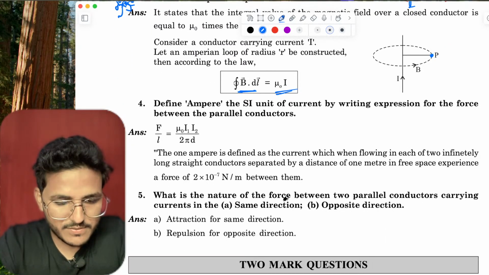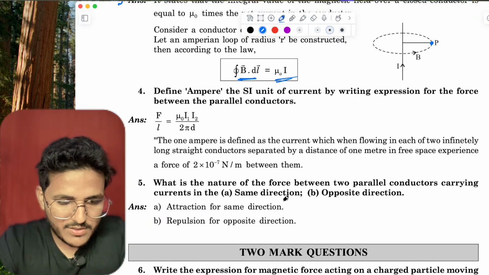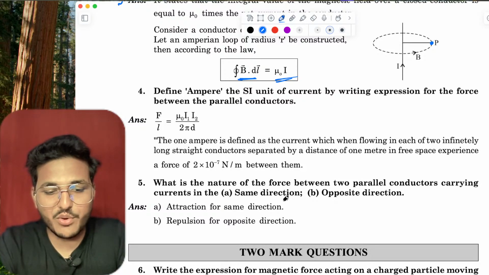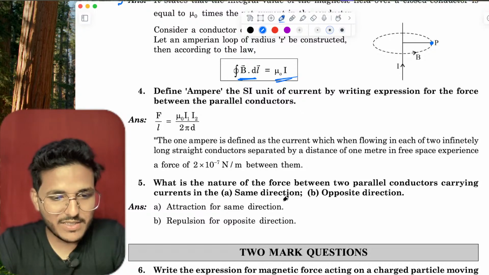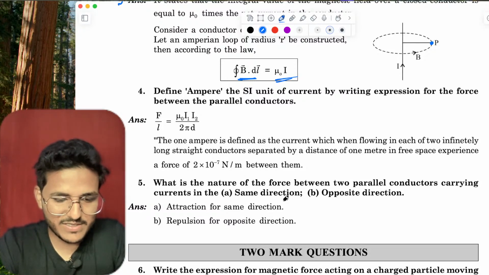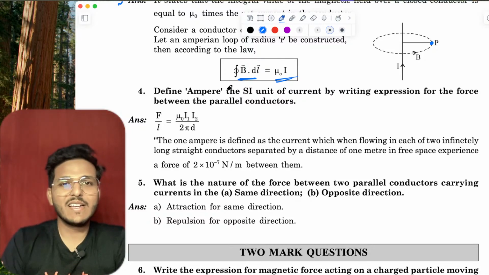Okay. Yeah, obviously you can get it, but if you are solving only 3 model papers, then I think it is too risky, right? Okay, right.